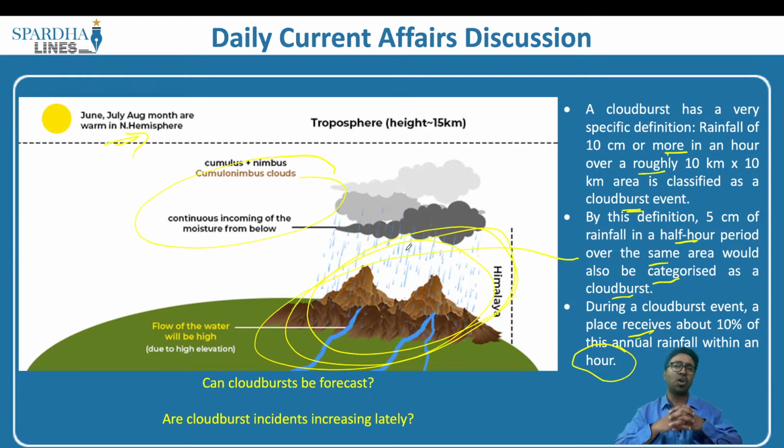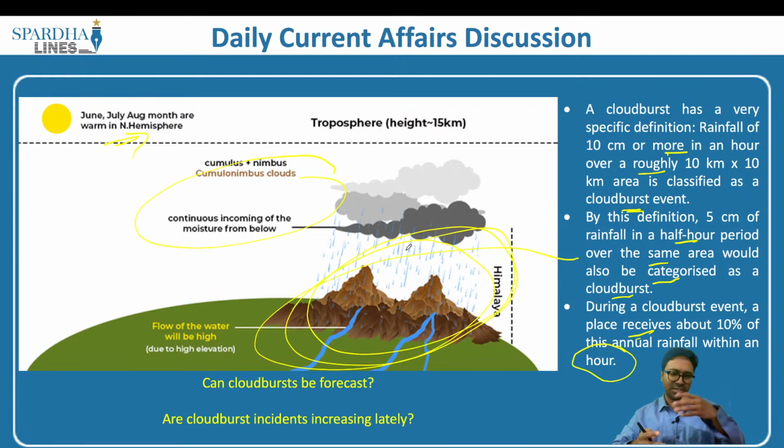Next question is, can cloudburst be forecast? It is very tough for the Indian Meteorological Department or any of the meteorological departments to forecast the cloudburst. Why? They would be able to say that we would have heavy rainfall, light rainfall or very heavy rainfall as well, but they would not be able to predict precisely whether a cloudburst can happen in a specific region or not.